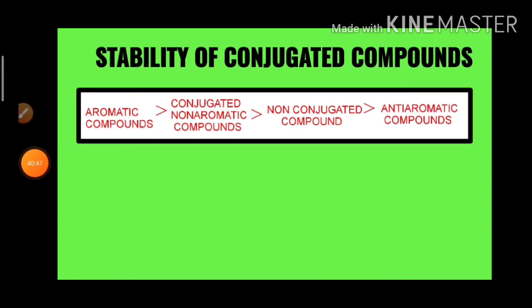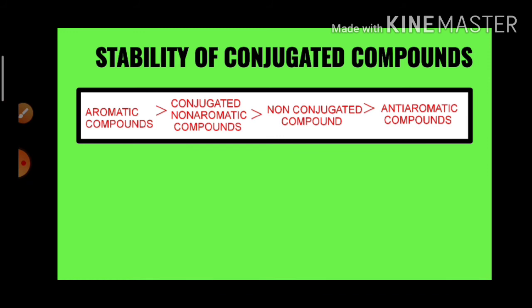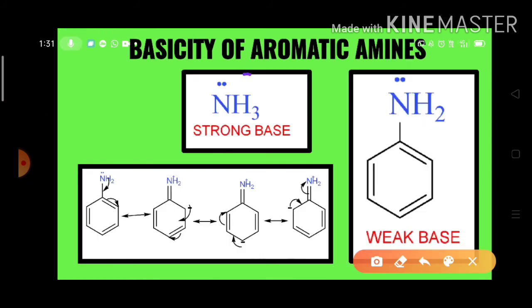Basicity: resonance or conjugation also affects the basicity of the compounds. Ammonia is a base, we know very well, due to the presence of the lone electron pair. In aniline also, a lone electron pair is there.